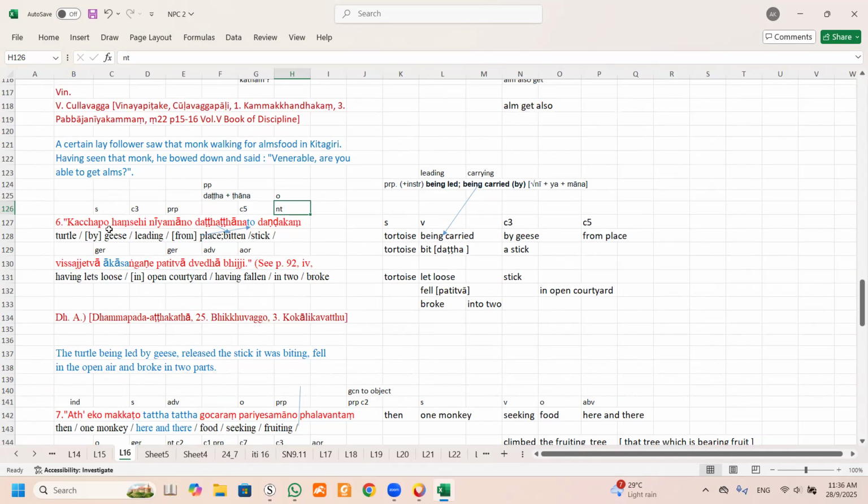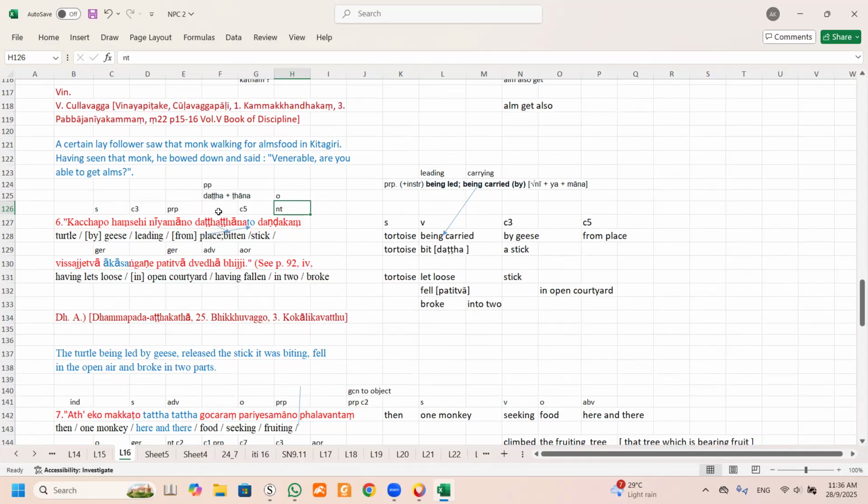Okay, you can see. So this one is hamsa. In Malay, it is called angsa. Angsa is a goose. So this is hamsa. Hamsa means carried by geese. This is a plural. It can be ablative, it can be instrumental. Can you see? This one is a combination.